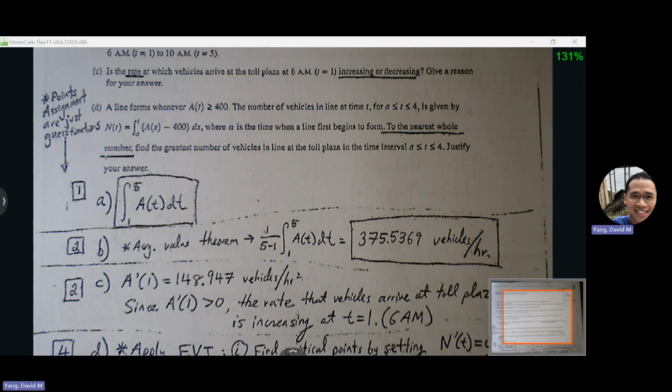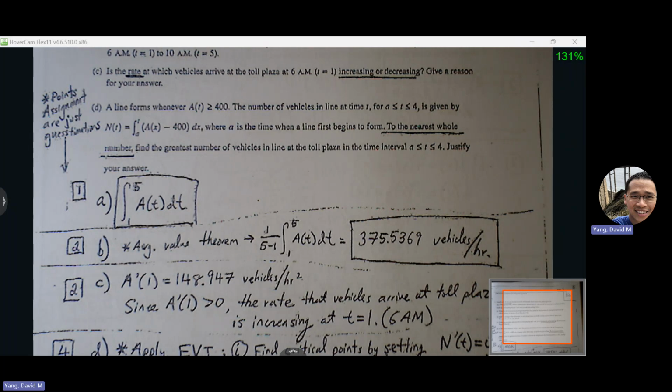Okay, so I think A through C are pretty straightforward. You're just kind of one step to the answer. Part D is the problem that requires a bit more process to work through. But any questions, A through C? Okay, so let's walk through part D.